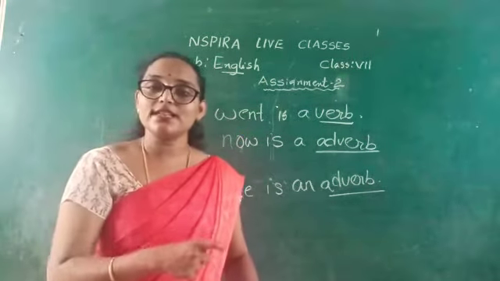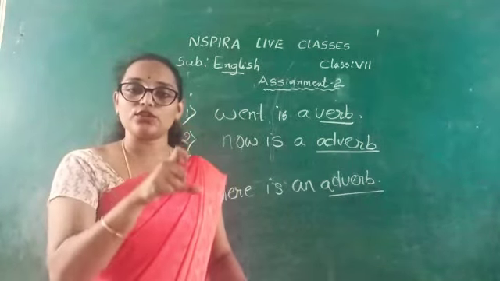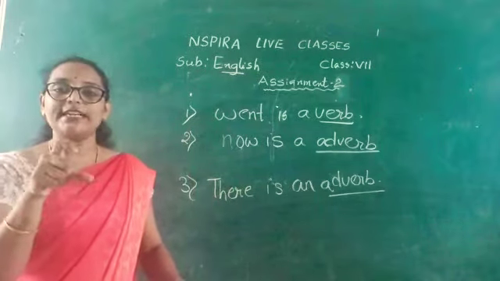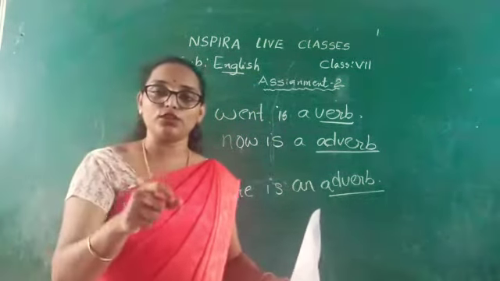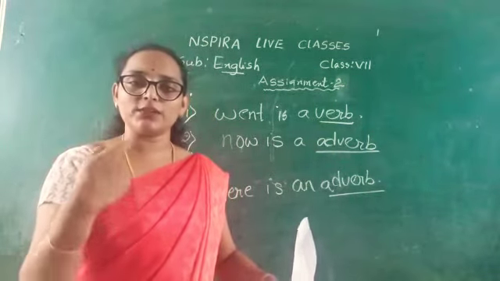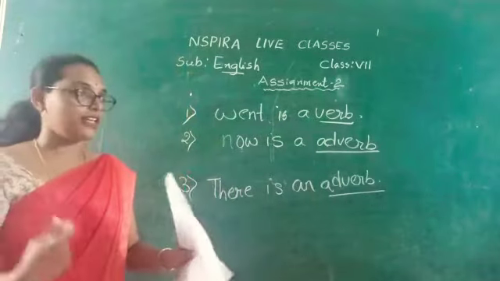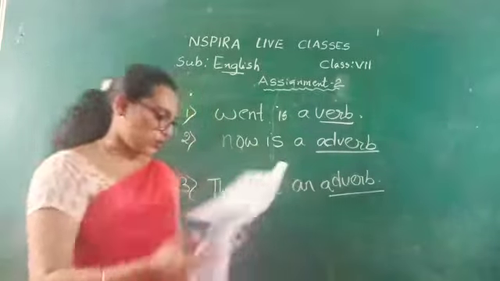Here fortunately is an adverb and it is qualifying the whole sentence. Without the word fortunately, we cannot know what expression or action is given in the sentence. So in some cases it can also qualify the sentence.